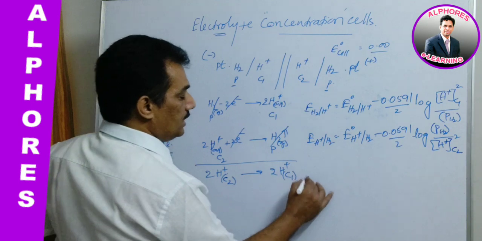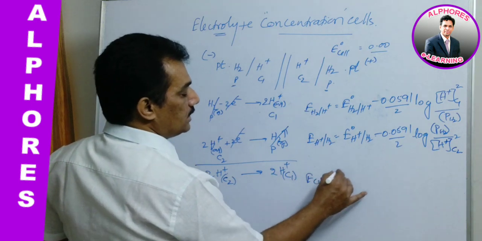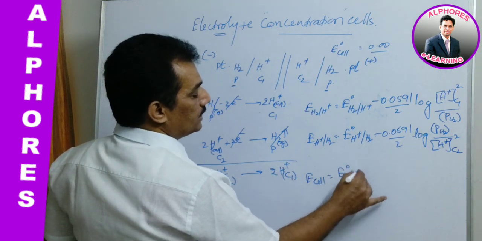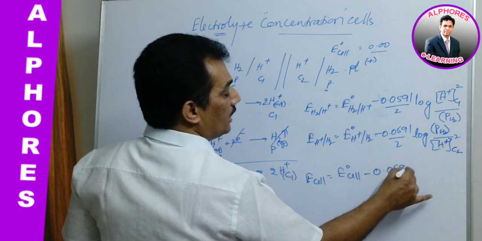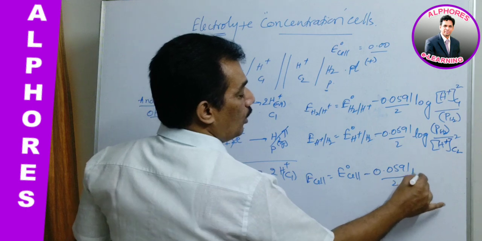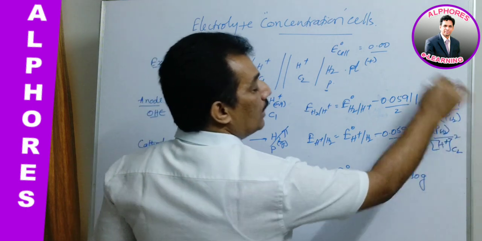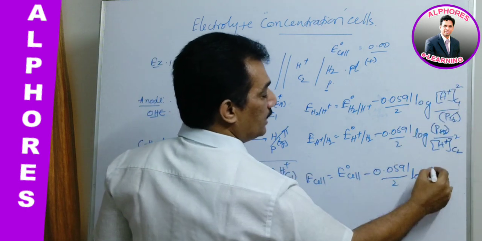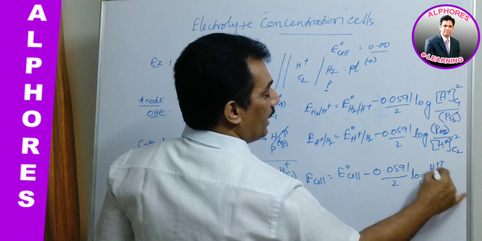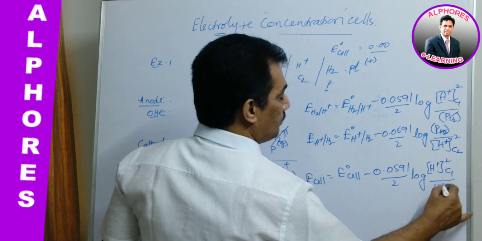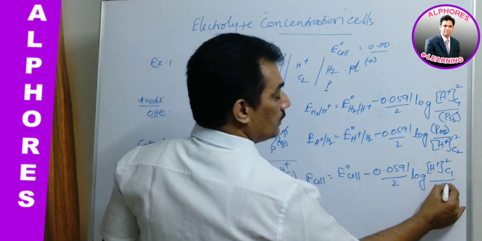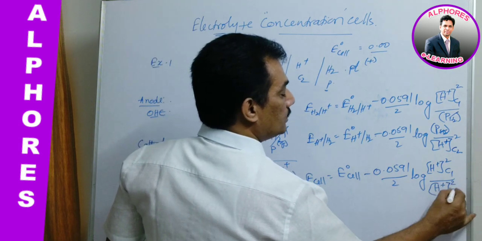Now let us write E cell. E cell is nothing but E naught cell, the combination of these two, minus 0.0591 by 2 log. When these two are cancelled, what we get is H plus square C1 by H plus square C2.